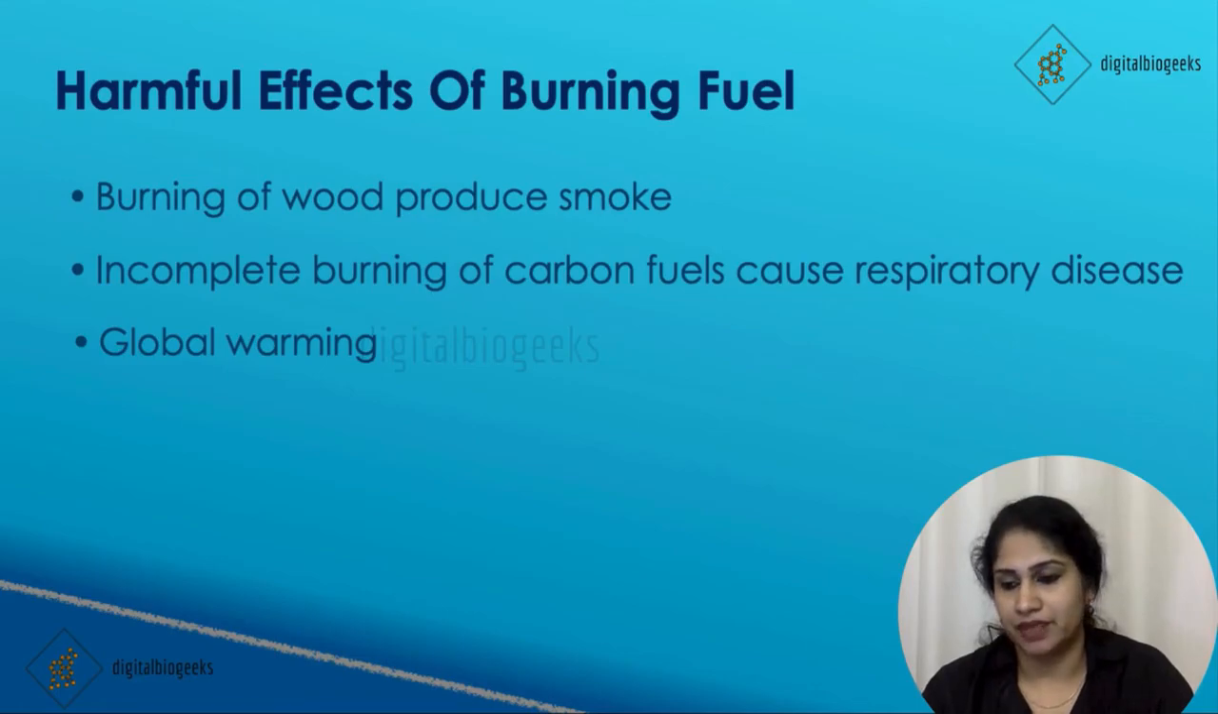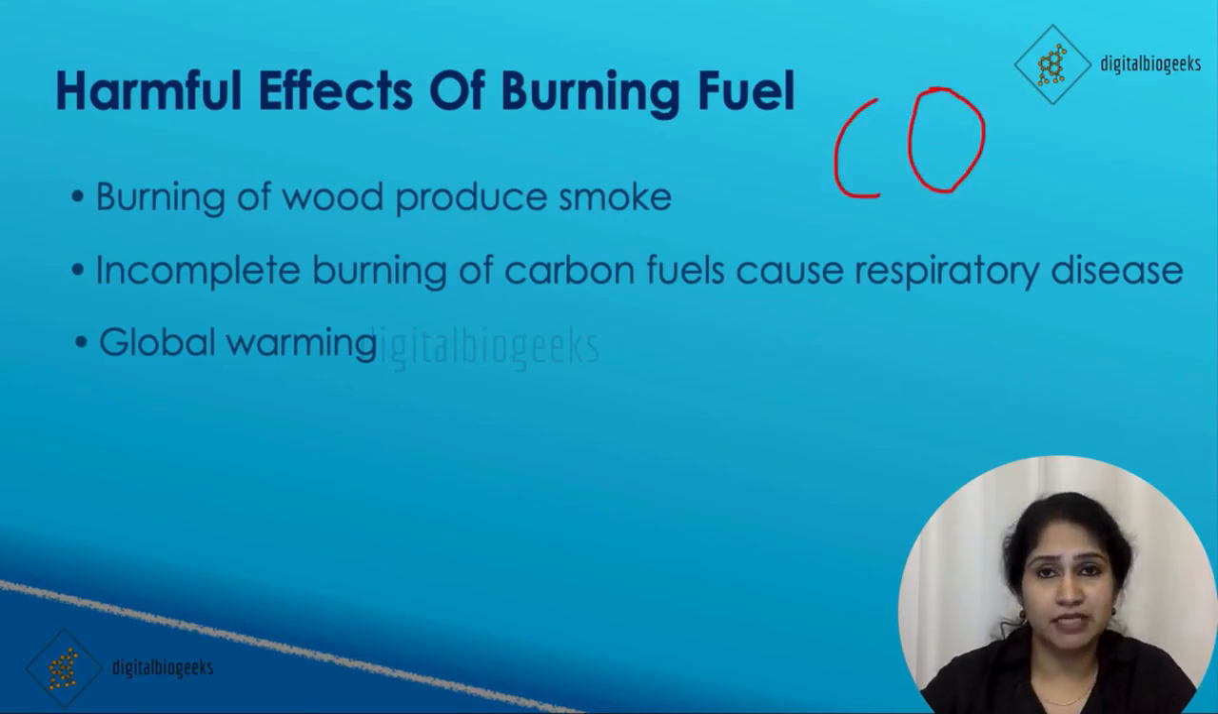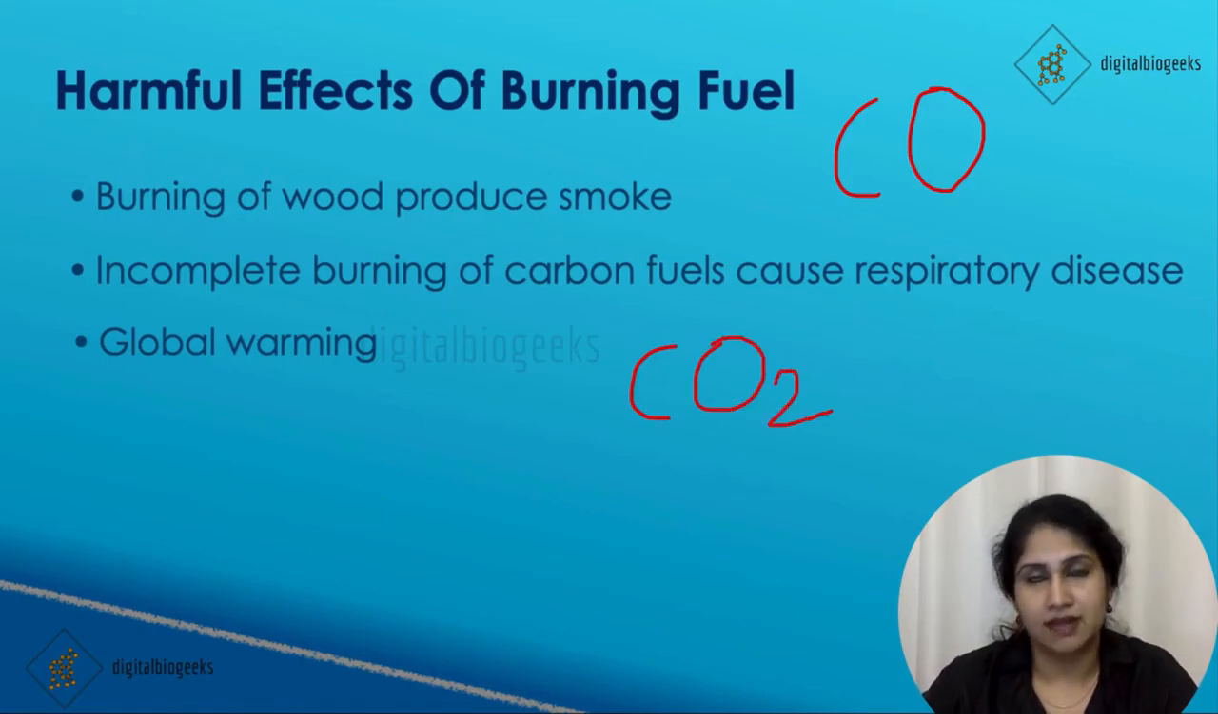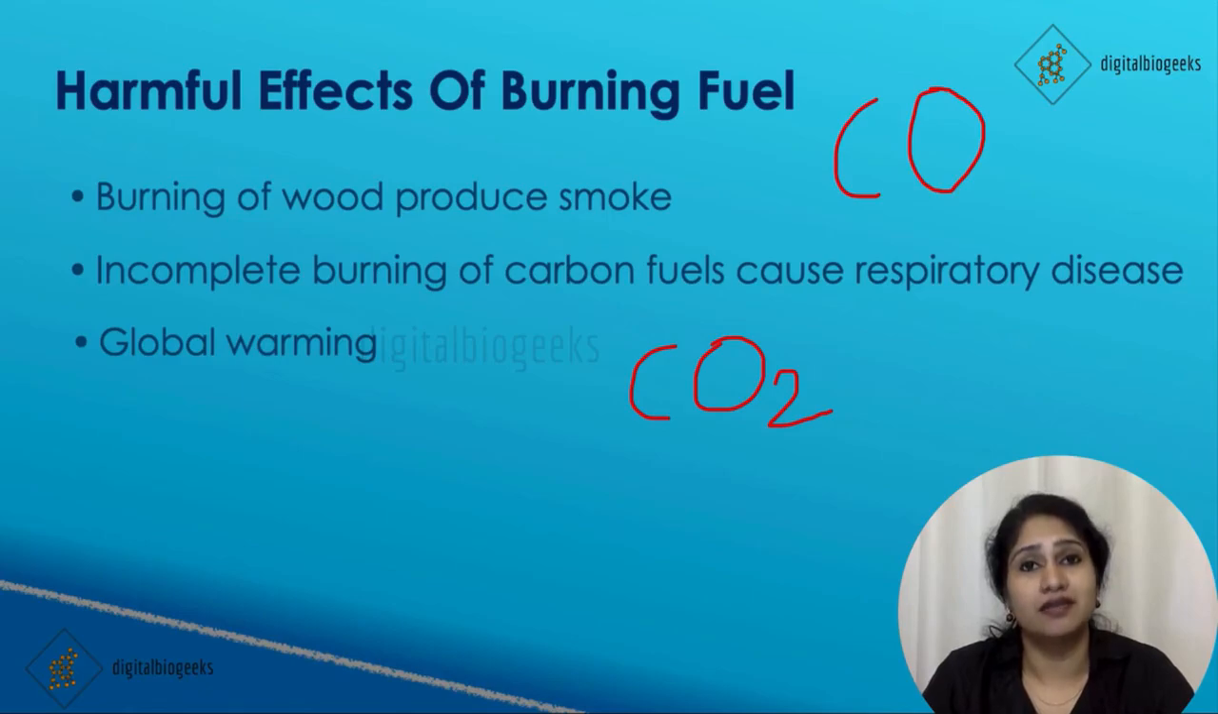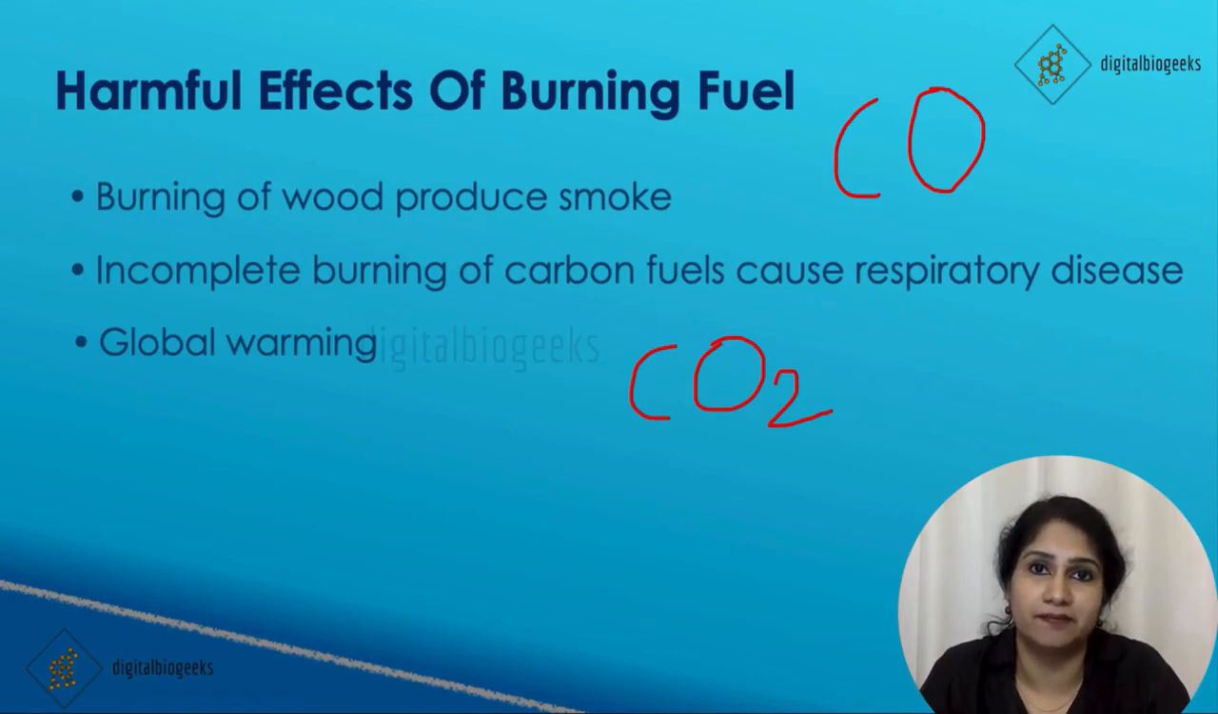Global warming. Burning of fuels will also give rise to carbon dioxide. This carbon dioxide will trap the heat radiations reflected back from the earth. That will lead to an increase in the average temperature of the earth, that is global warming. This global warming will result in melting of glaciers, which will increase the sea level. This will result in floods in coastal areas.